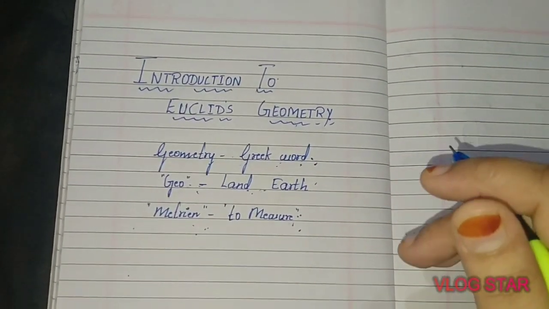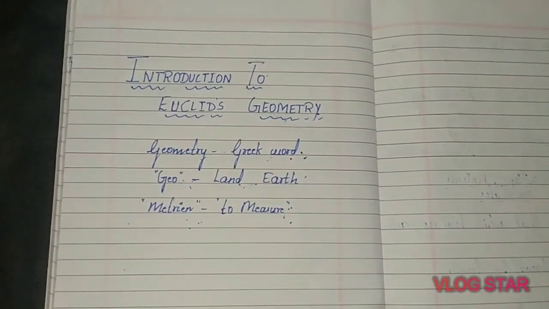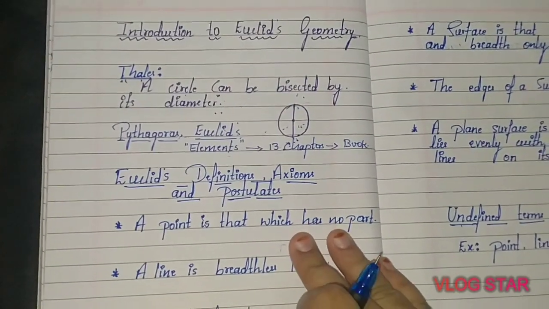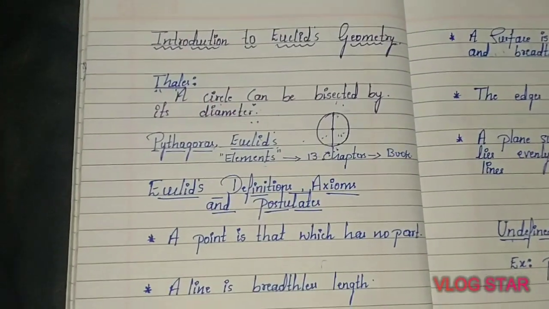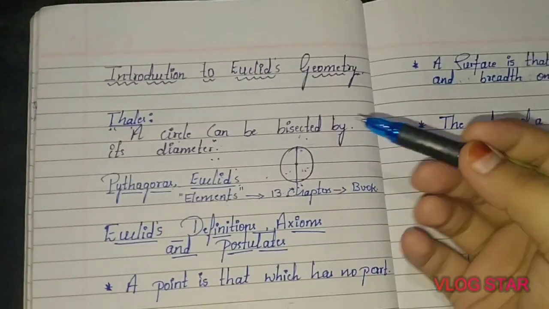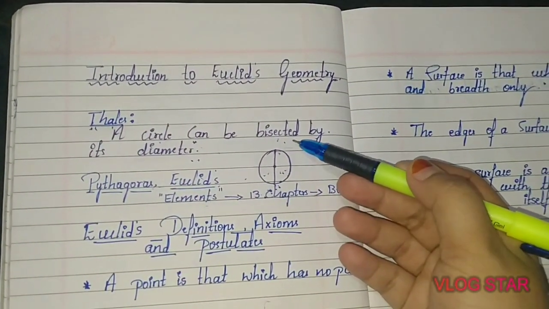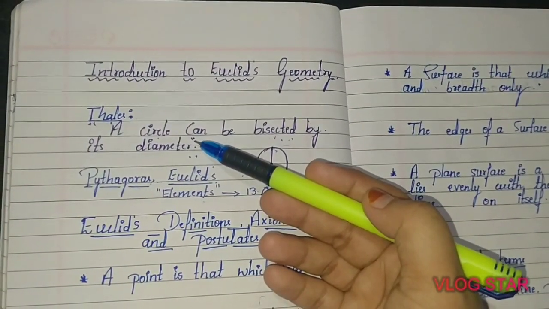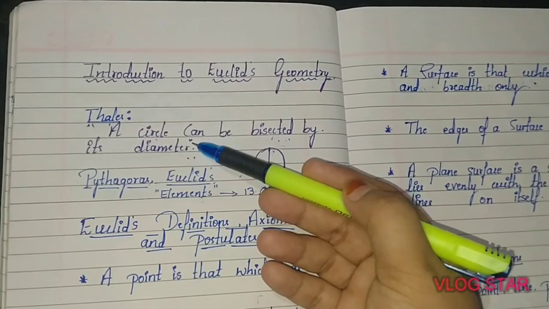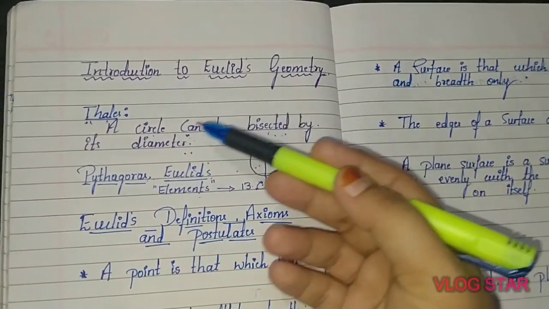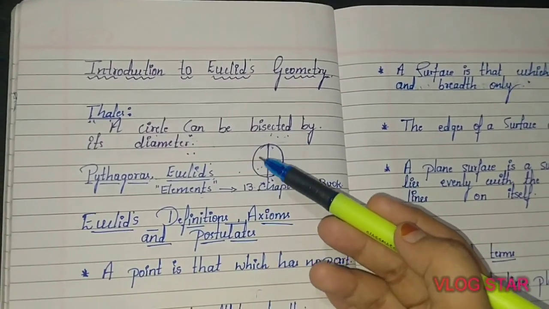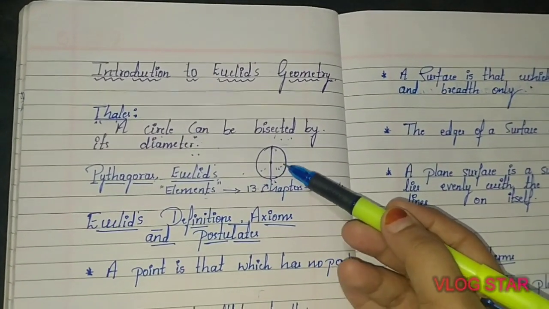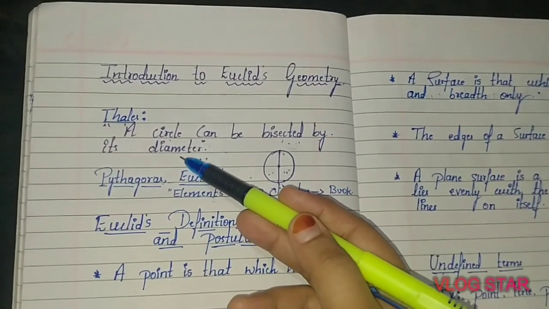In Greece, many mathematicians gave many contributions to geometry. First we have to study about Thales. He was the Greek mathematician who gave the first known proof in geometry. The first known proof given by Thales is that a circle is bisected by its diameter. If you consider this circle, you can see it can be divided into two equal parts by using its diameter.